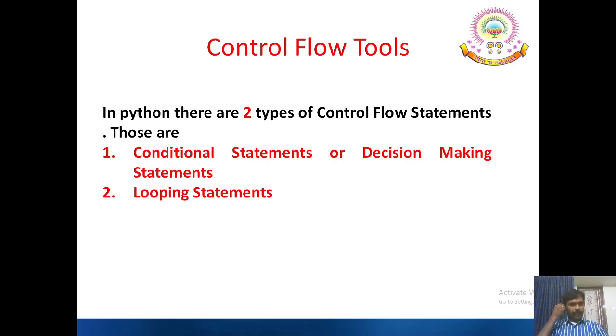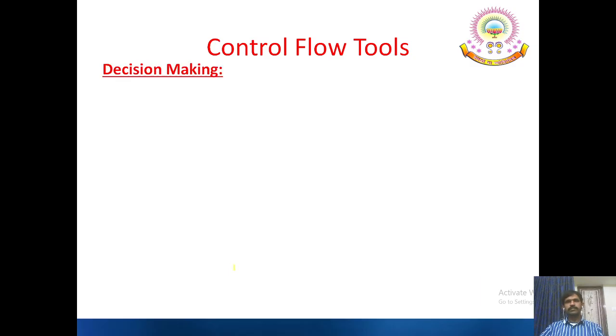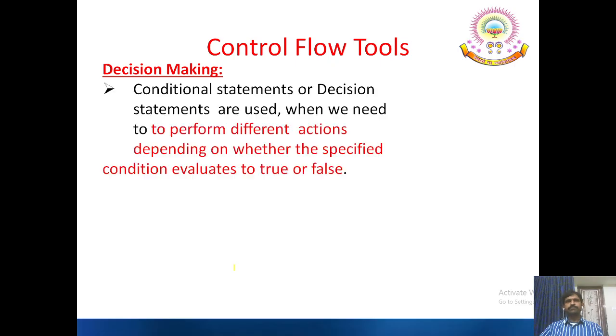But in Python, we have only two types of control flow statements, like conditional statements using the if statement, which is called as decision making statement. And the second one is a looping statement. A loop is a block of statements executed repeatedly until a given condition becomes false. So here we have the looping statements. We see later this one. Let us see first the decision making statement.